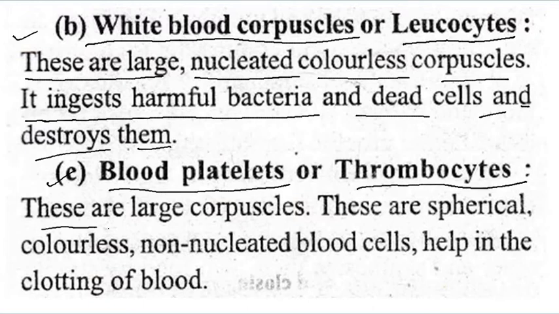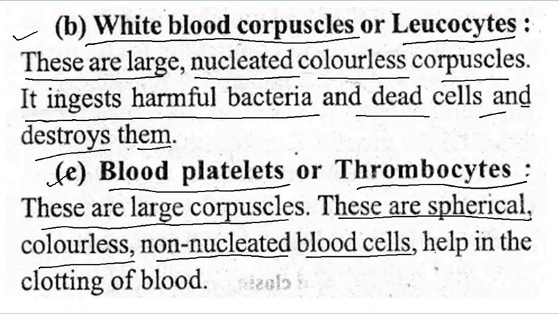thrombocytes. These are the large corpuscles. These are spherical, colorless, non-nucleated blood cells. They help in the clotting of the blood. So let us start the next one.